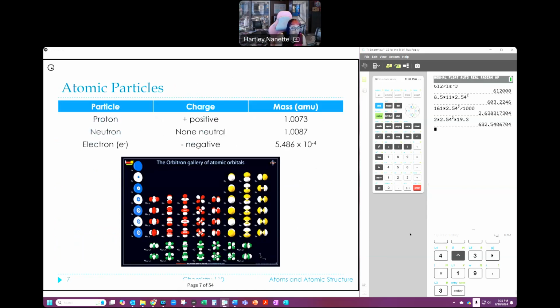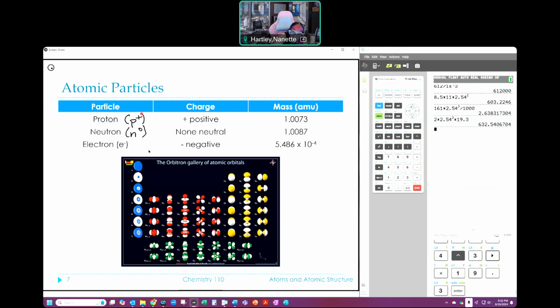Now, again, our atomic particles, I want to reiterate to you that a proton has a positive charge. Its mass in atomic mass units is approximately 1. It's 1.0073. A neutron has no charge, it's neutral, and its mass is 1.0087, so it's slightly larger than a proton. Our electron, which is negative, is teeny tiny comparative to that. And what you're looking at, and actually I should have these symbols in here, this is a P plus, and this is listed as an N0. Now that thing in subscript is actually the charge on this thing.